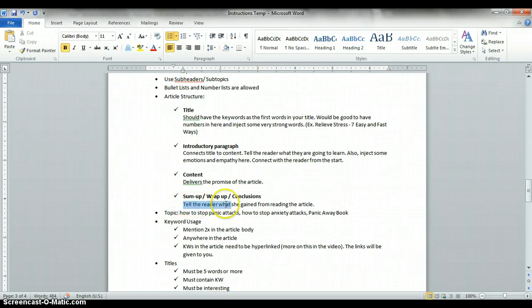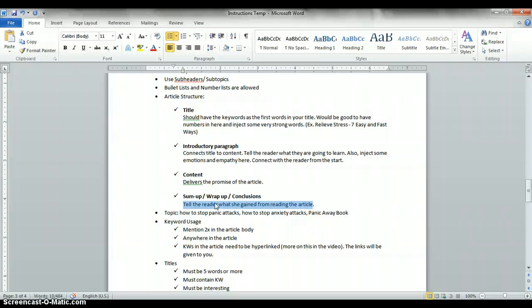And then in the sum up or wrap up or conclusions, this is where you basically just tell them, hey, I delivered my promise, right? So, like, you're done with the title, the introduction, the content. In the sum up, you say, so now you now know the 7 easy fast ways to relieve stress. There, you should put this.